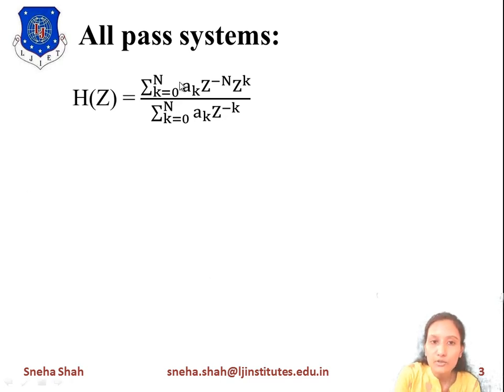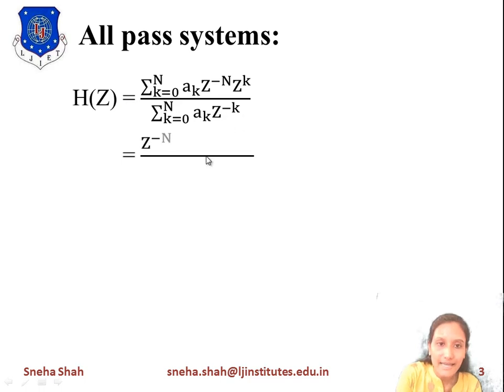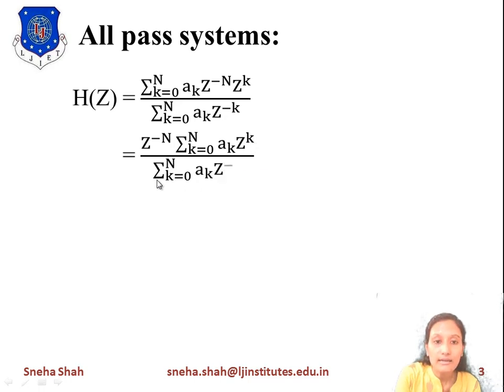Now in the numerator part, this summation is over k, right? So the z raised to minus n term becomes a constant and comes outside of this summation. So the next step becomes z raised to minus n times summation k equals 0 to n of ak z raised to k, divided by summation k equals 0 to n of ak z raised to minus k. Now this is one polynomial.